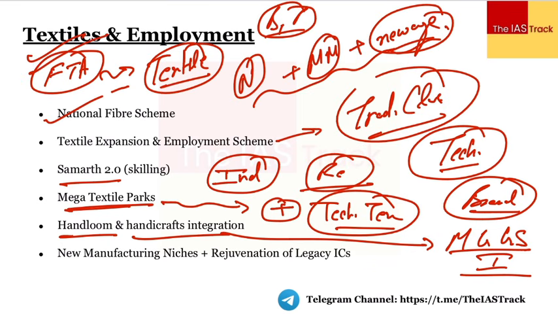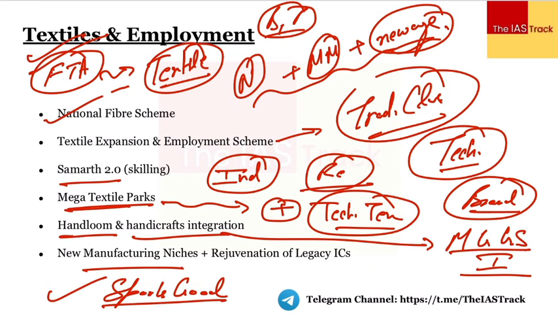Next thing is that the government is focusing upon new manufacturing niche areas. कौन से वो areas हैं? For example, कि भाई sports goods. We already know that Indians, especially the women cricket team or the others, they are performing very good as far as the sports is concerned. Also, this is an area which is very important for the development of the youths. So we are focusing upon the sports goods manufacturing, where we would focus upon the research and development.